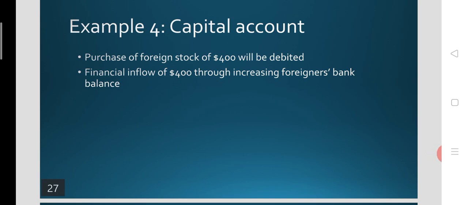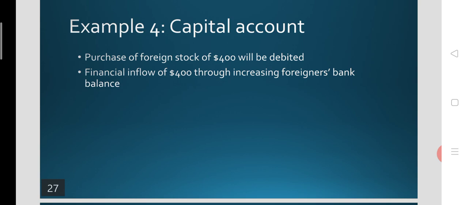Another example is regarding a capital account transaction. Whenever there is a purchase of foreign stock of $400, that purchase will be debited in the BOP account. At the same time, that will be entered in the credit side of the BOP. For example, when an Indian resident purchases a US stock worth $400, that will be debited exactly at the time of the payment, but this payment is made through the domestic bank in the name of the foreign entity.